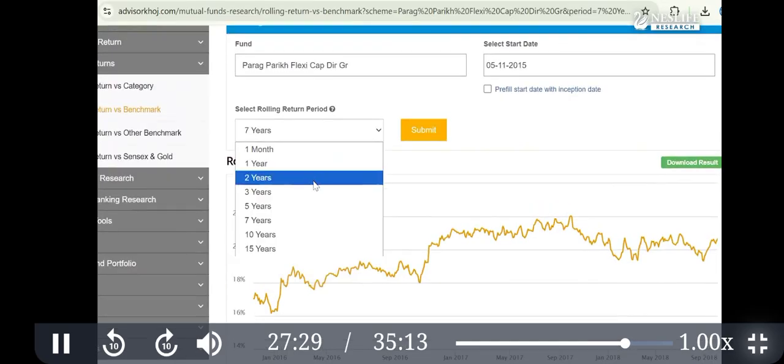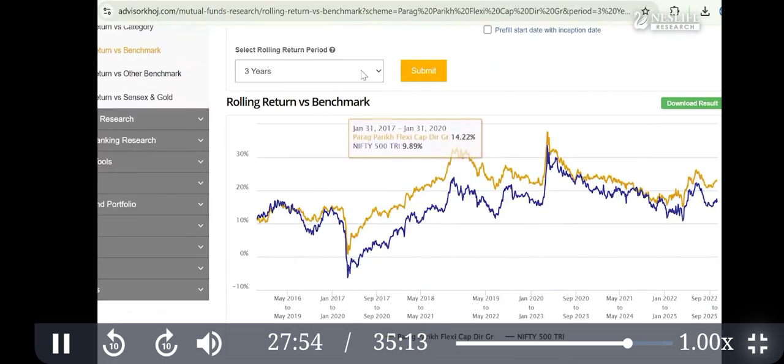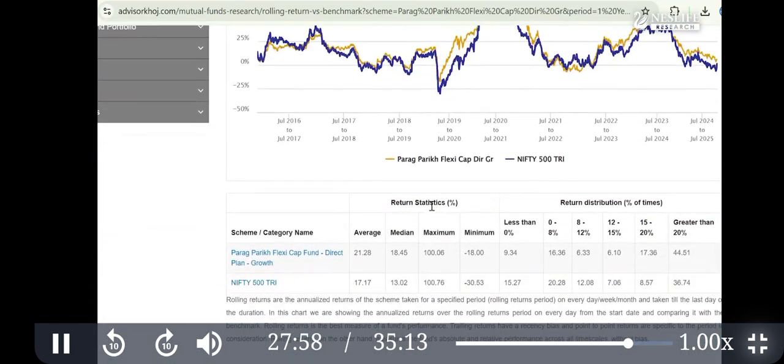What about 3 years? So this is 3 years. No one lost money. That means no one has less than zero. But some people got 0 to 8% return. Between 8 to 12, there are 8% of people. Here, 12 to 15, 15%. So as you go to a shorter duration, the range widens again. Now here 9% of people got negative return, that means less than what they invested.